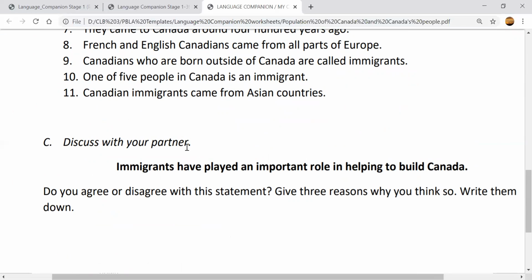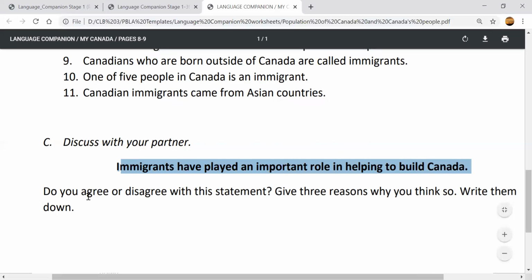Discuss with your partner, okay? This sentence: Immigrants have played an important role in helping to build Canada. Do you agree or disagree with this statement? What does this mean?